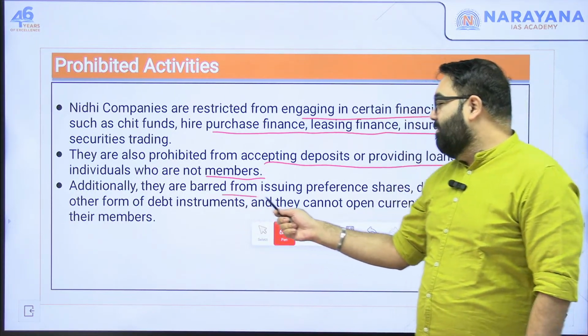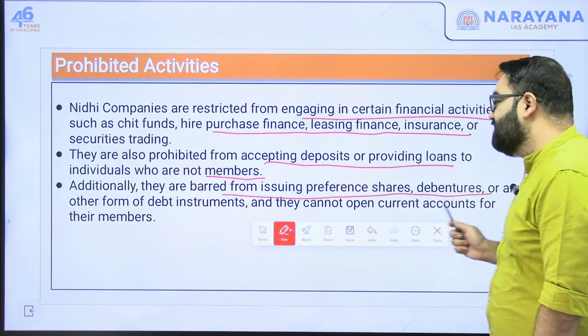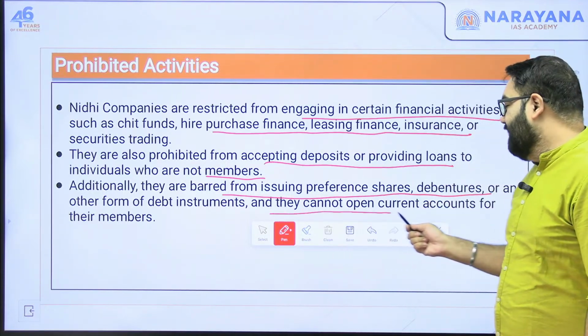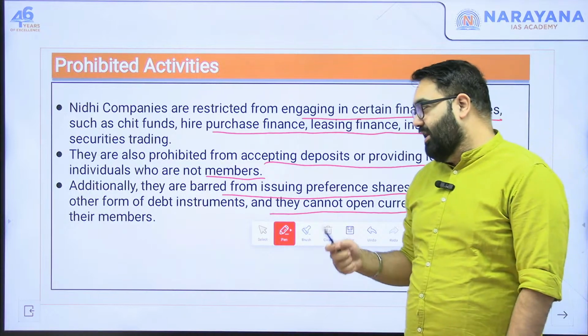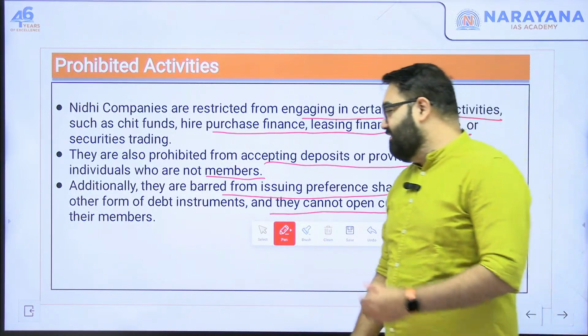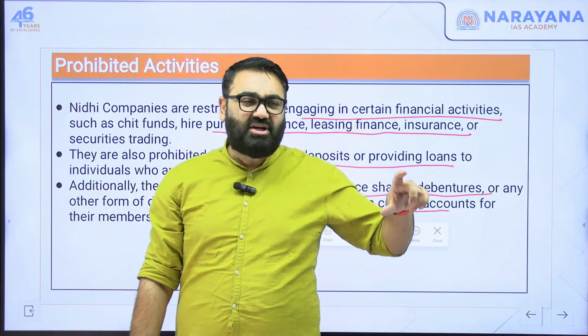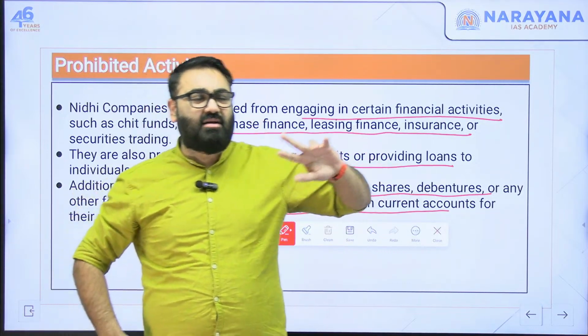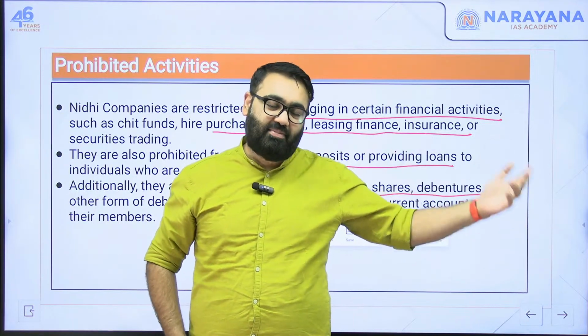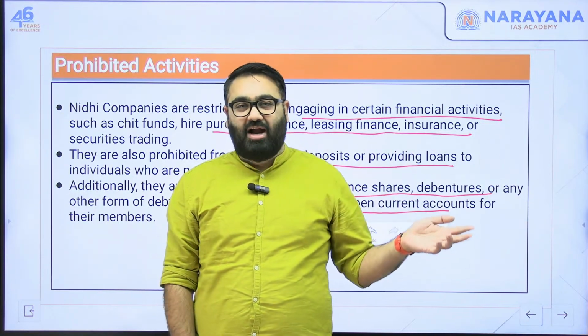They are barred from issuing any preference shares, debentures, or any other kind of debt instrument. They cannot take current accounts for any of their members. So basically, they can't even issue preference shares, so no one can be given preference over the others. Preference shares basically means shares that will get liquidated first. They will get preference over the others. They can't issue that as well.